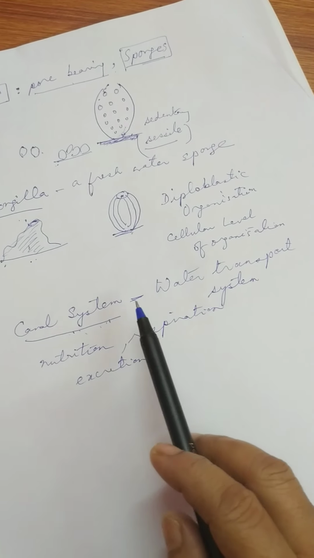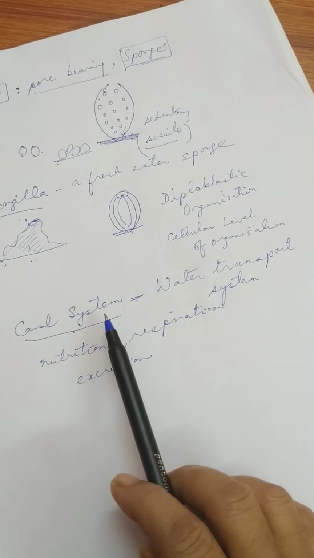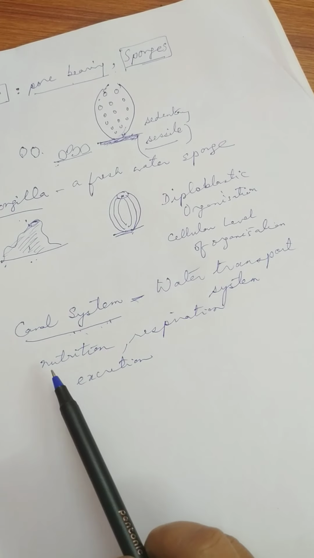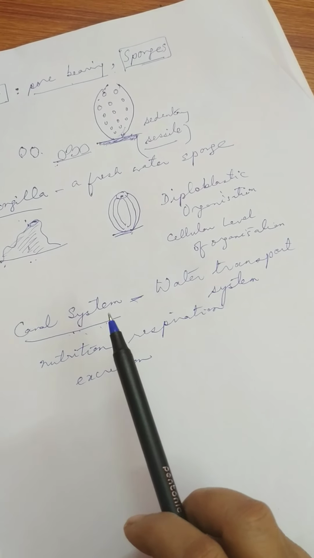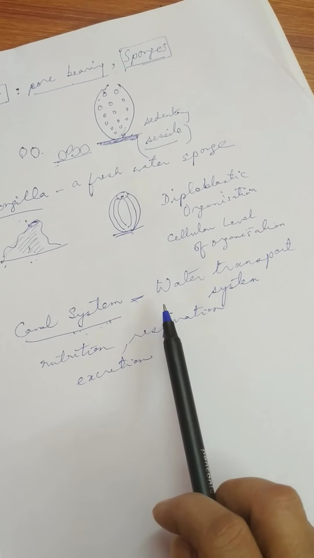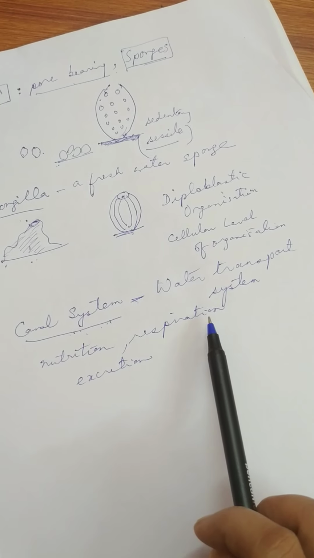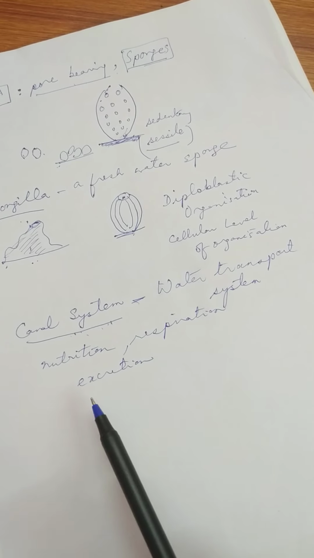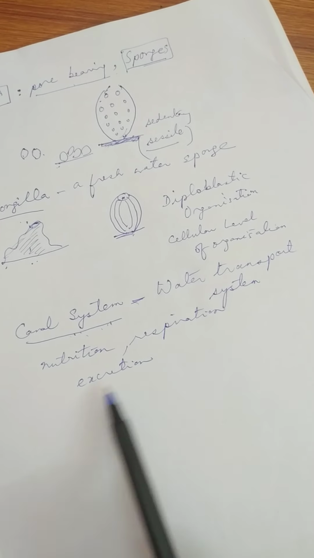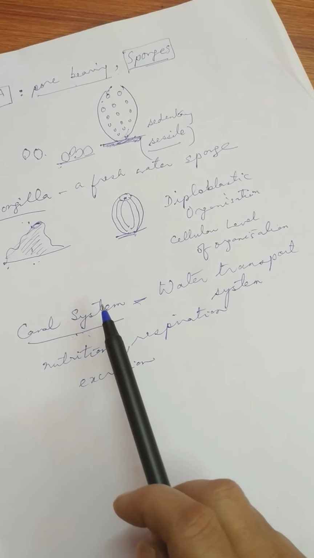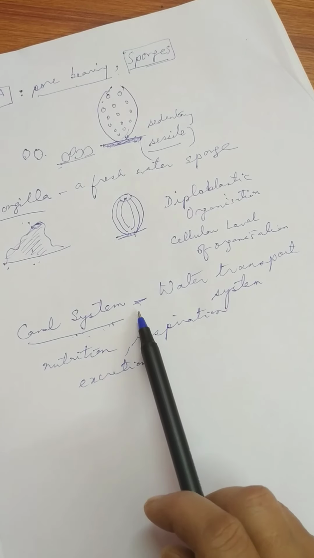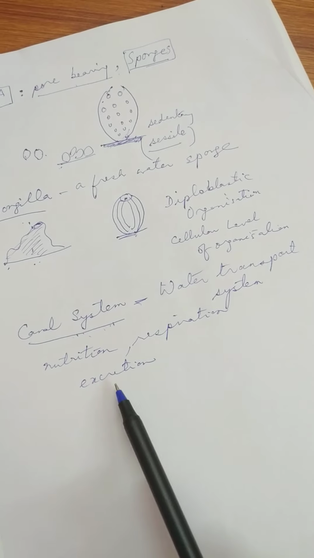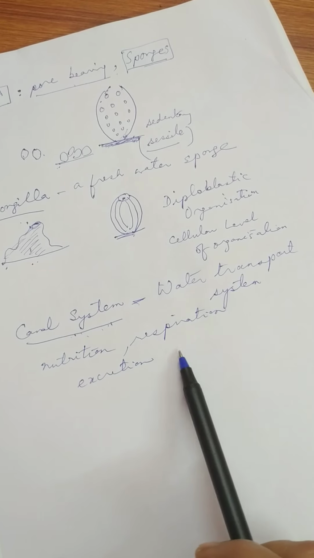So the canal system is a very important system of the body, and this system helps in what? Food gathering. That means it helps in nutrition. The second point is that it helps in respiratory exchange. That means it helps in the process of respiration. And the third point is what? It helps in removal of waste from the body, which is called excretion. So if you get a question, what is the function of the canal system, you can write that the canal system helps in nutrition, respiration, and excretion of the animal.